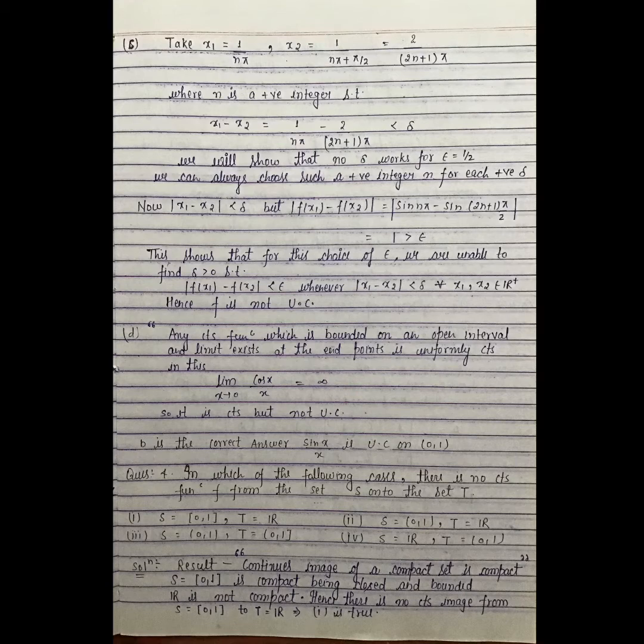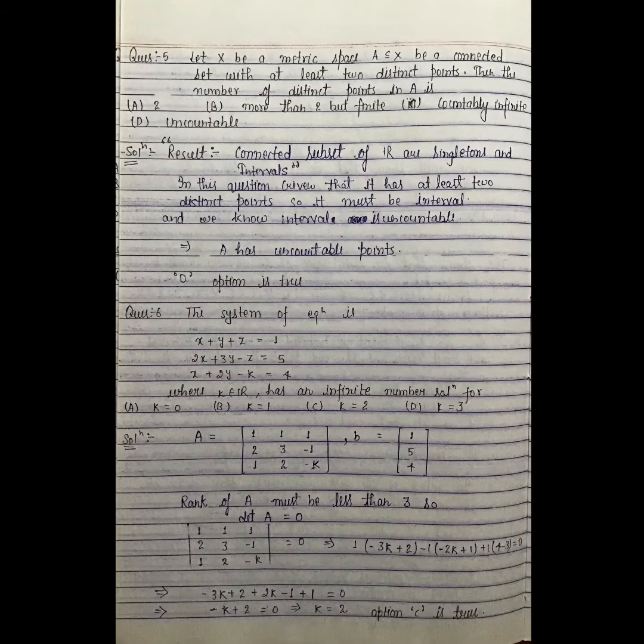Third is S is equal to semi-open (0,1), T is equal to semi-closed (0,1]. Fourth one is S is equal to R and T is equal to (0,1). Result says the continuous image of a compact set is compact. S is equal to [0,1] is compact, being closed and bounded. R is not compact, hence there is no continuous image from S is equal to closed [0,1] to T is equal to R. This implies option 1 is true.